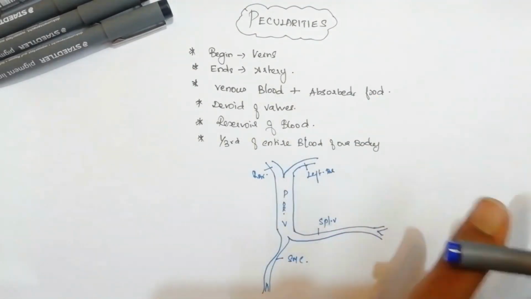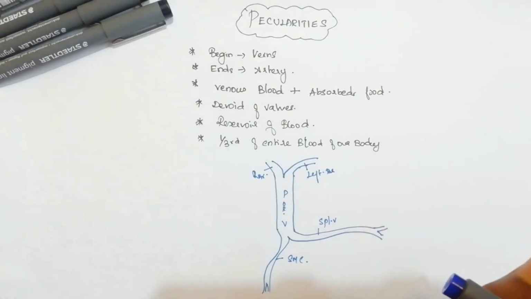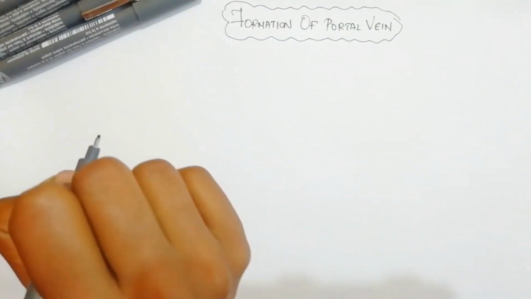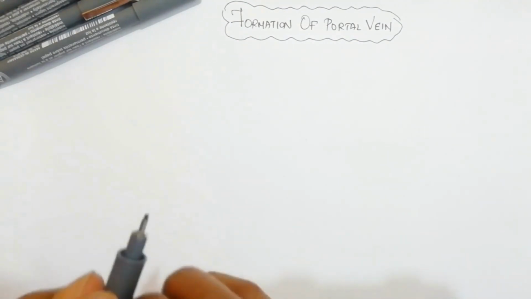Now we will move on to the actual anatomy of the portal vein, that is its formation, distribution and communication. We are going to deal with the formation of the portal vein in detail.